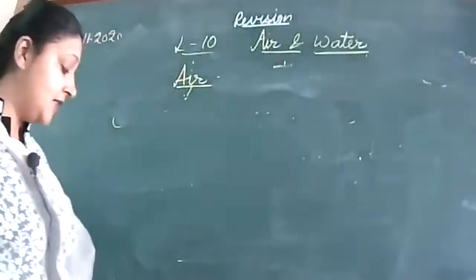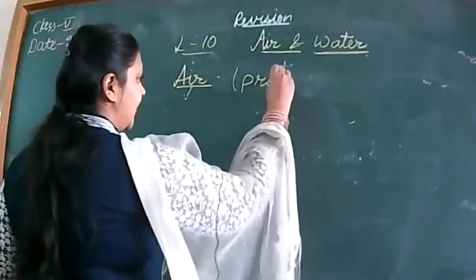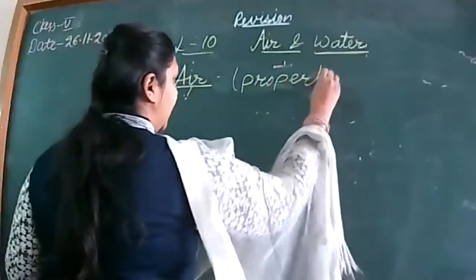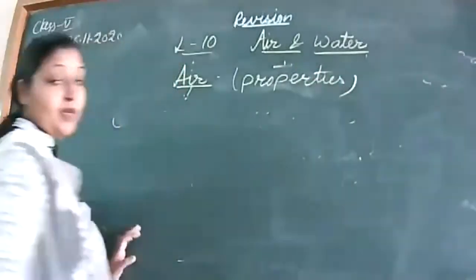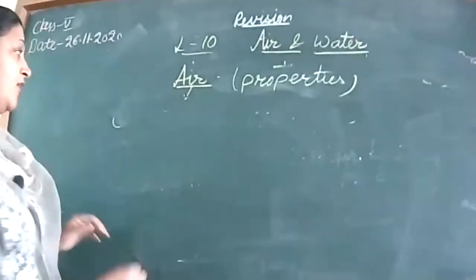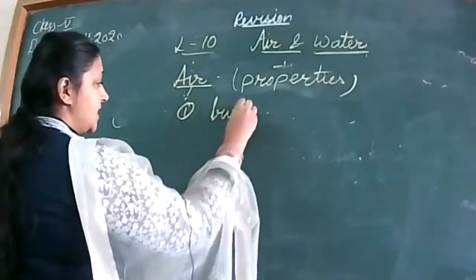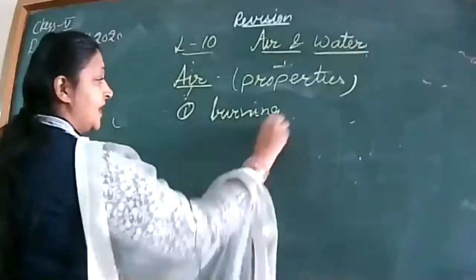Now next, it is properties of air. Properties, I have explained you very clearly, all the activities I have shown you. Properties में number one थी needed for burning. We have discussed burning, है ना?